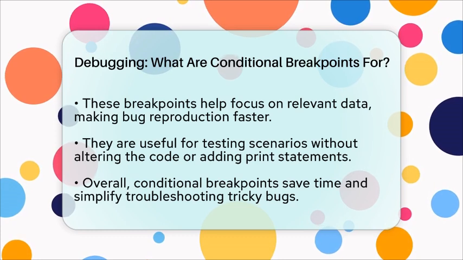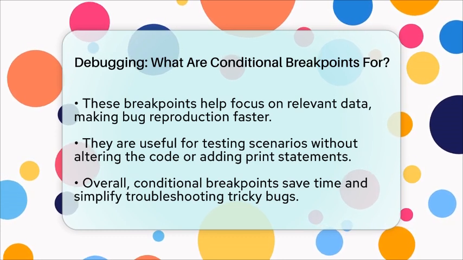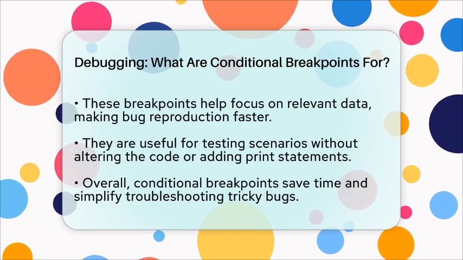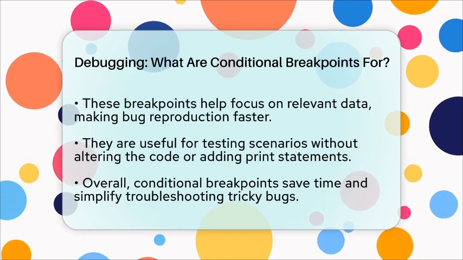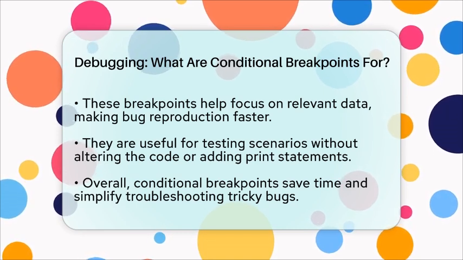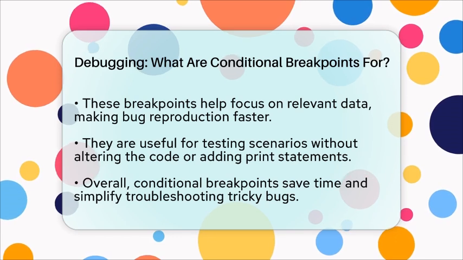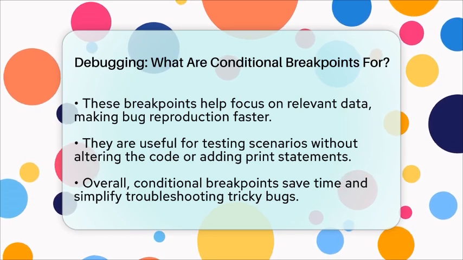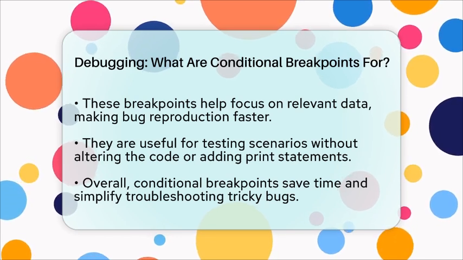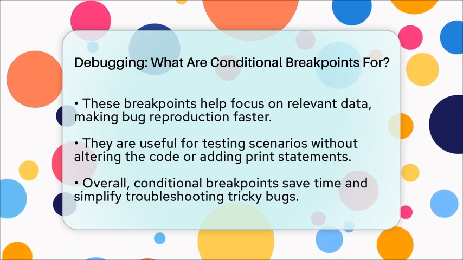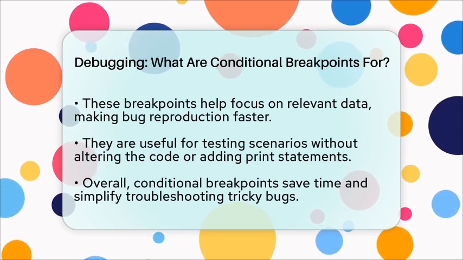In summary, conditional breakpoints are a powerful debugging tool. They let you pause your program only when certain conditions are true, saving you time and making it easier to find tricky bugs. Whether you're working with loops, complex data, or intermittent errors, learning to use these breakpoints will make your debugging sessions more efficient and less frustrating.